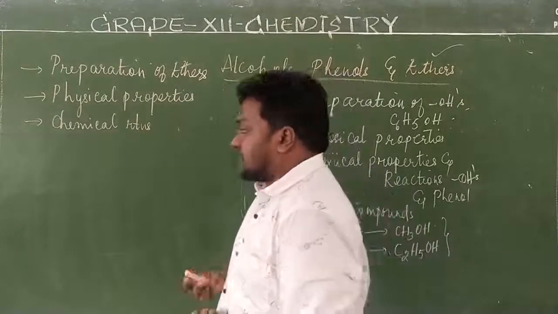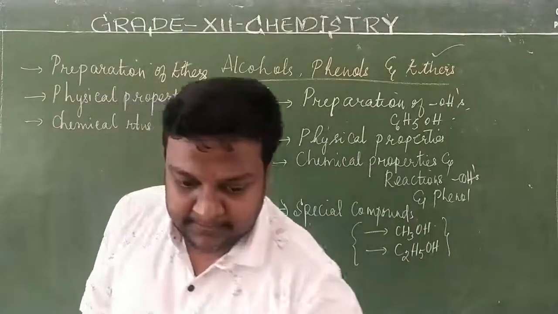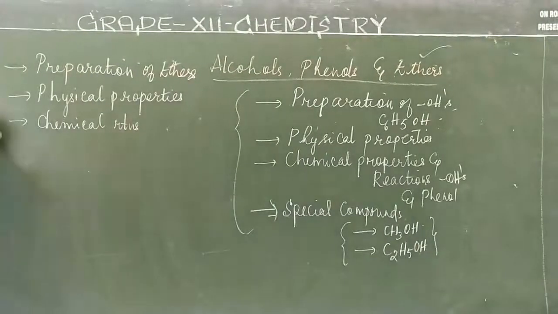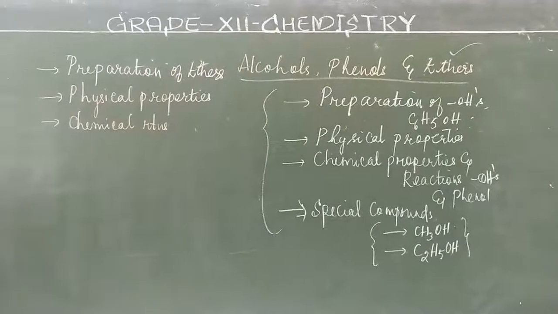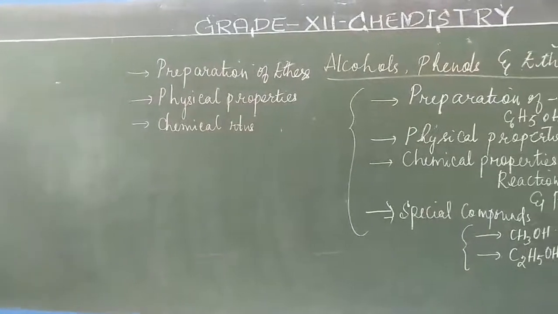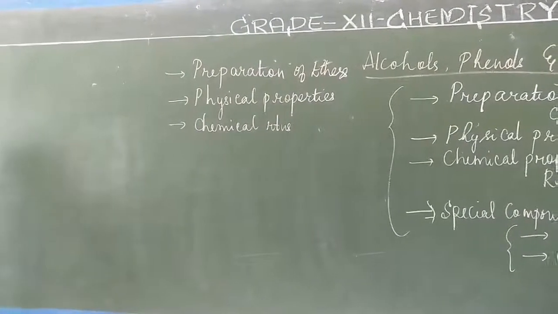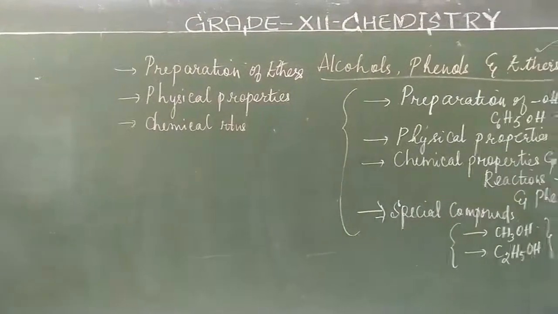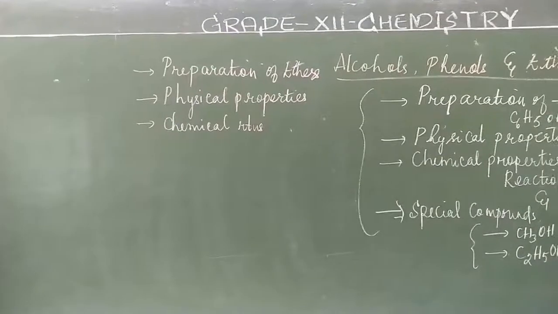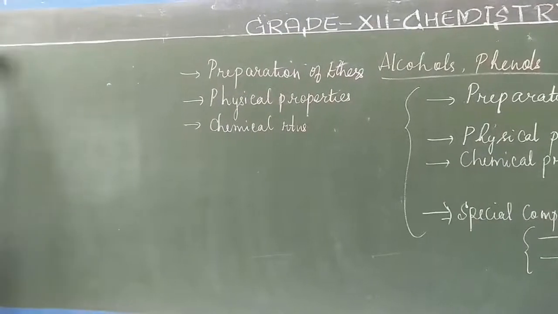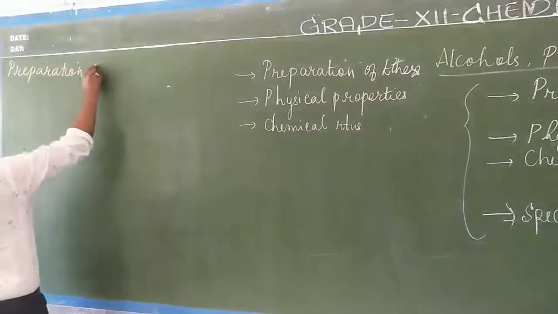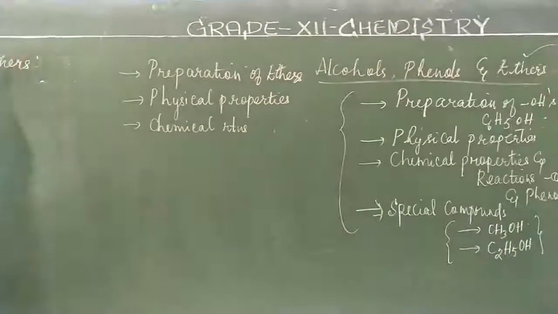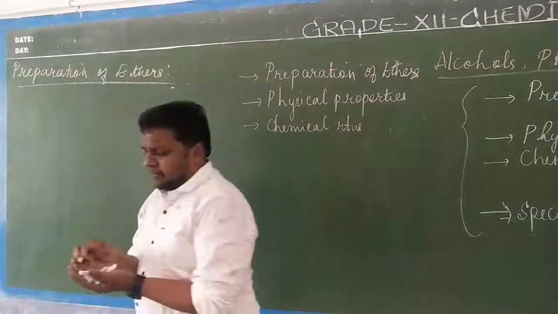Now we will start with preparation of ethers.